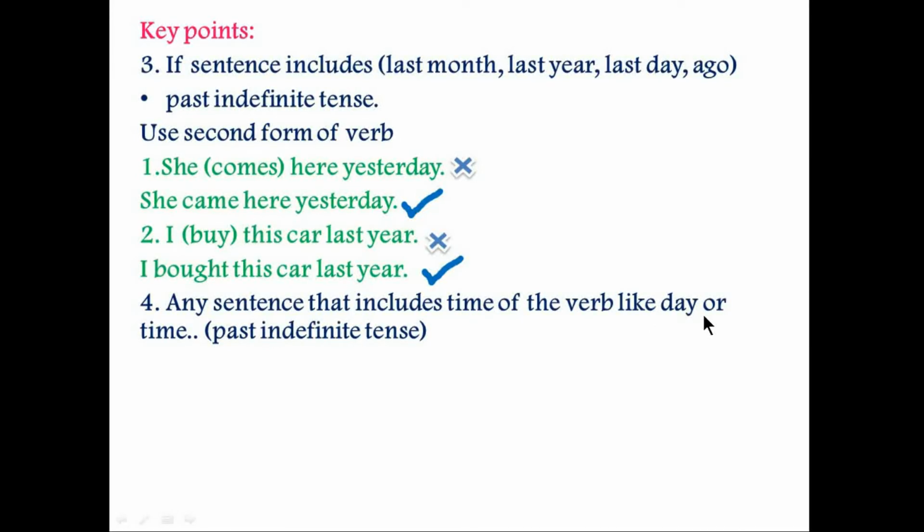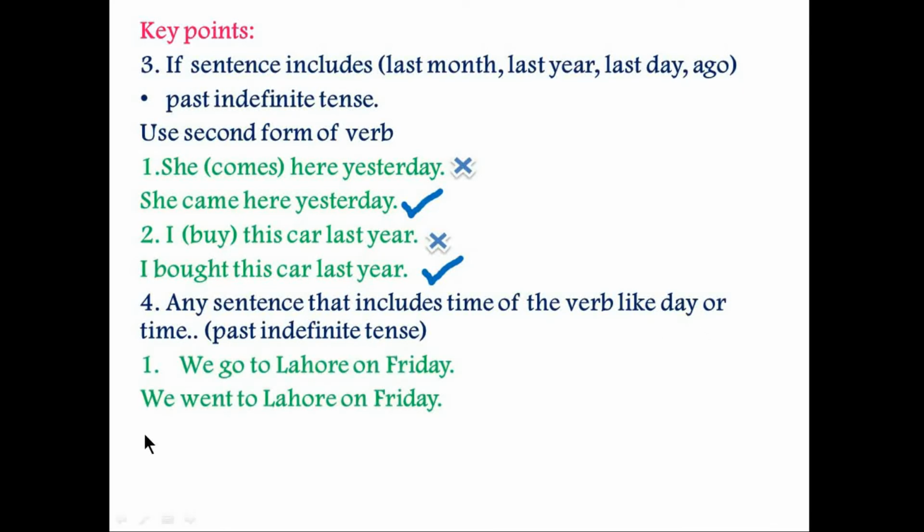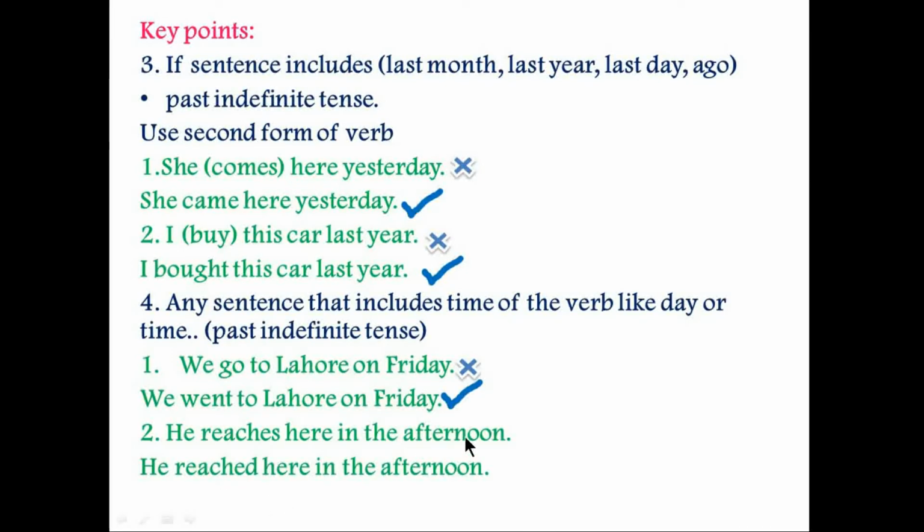Key point number 4 is any sentence that includes time of the verb like day or time, then that is also from the past indefinite tense. So we can see here the example. "We go to Lahore on Friday." "We went to Lahore on Friday." So this is incorrect and this sentence is the correct one. Next example, "he reaches here in the afternoon". This is incorrect. He reached here in the afternoon. This is the verb second form that you use in past indefinite tense. So this sentence is the correct one.